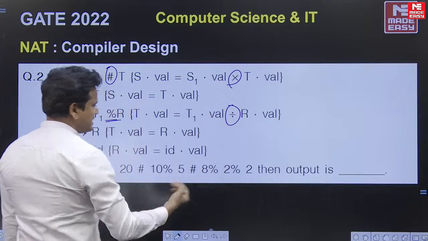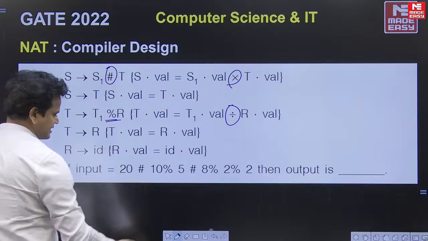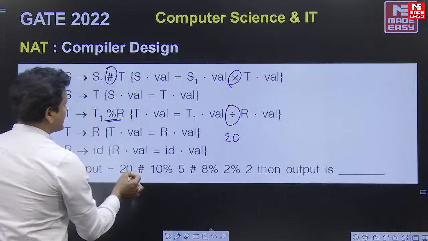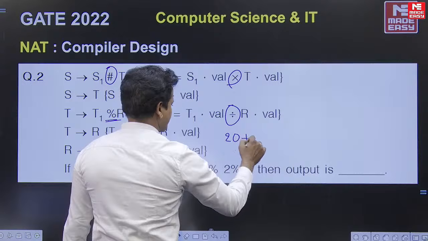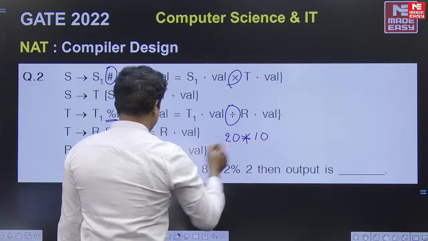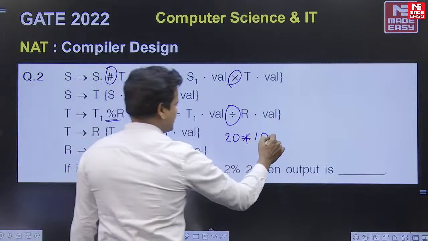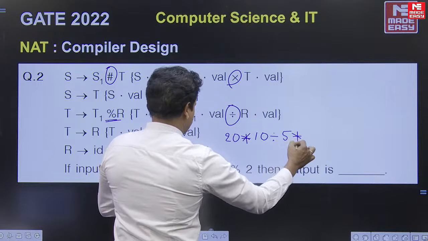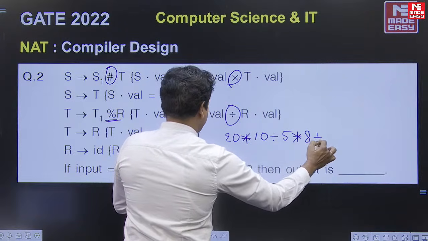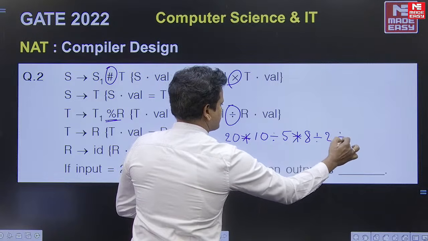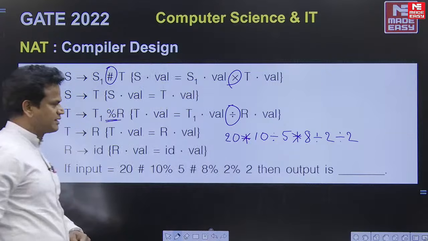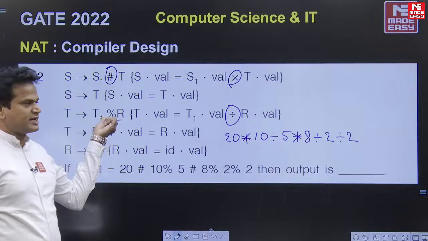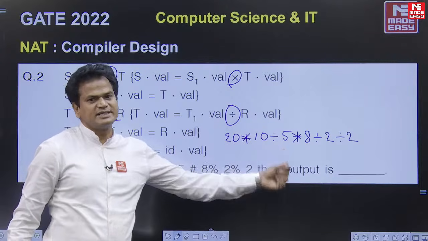Division. So first I'll change these operators. So 20 hash is nothing but multiplication, and 10, this is modulus, that is division, and hash, this is star, and 8 divided by 2 divided by 2. So this is the expression given. Now which operator is the highest priority? That means division is the highest priority.